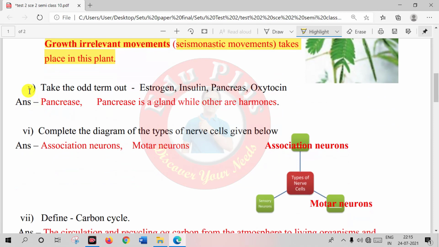Question 5. Take the odd term out. Estrogen, insulin, pancreas, oxytocin. And the answer is pancreas. Pancreas is a gland while others are hormones.